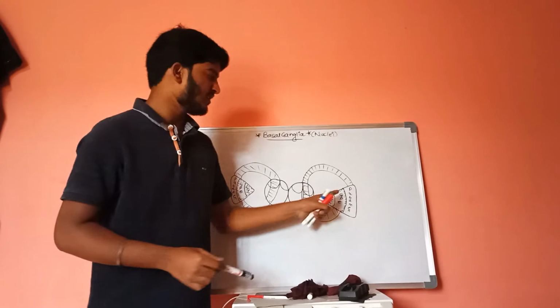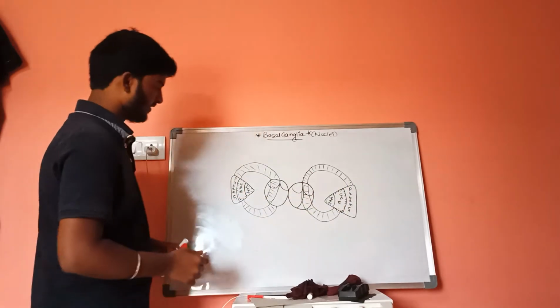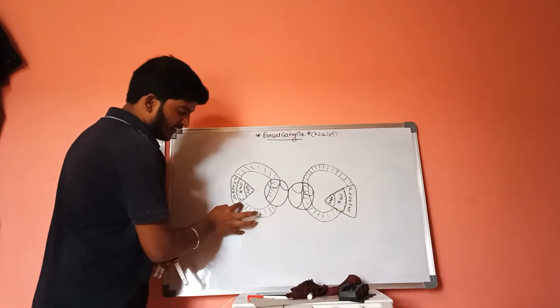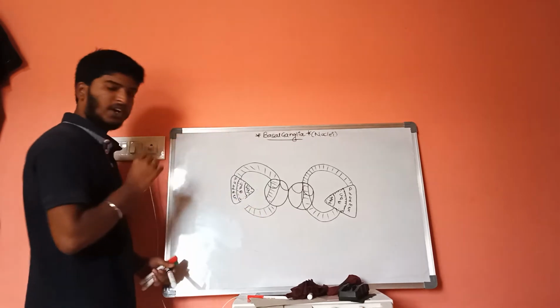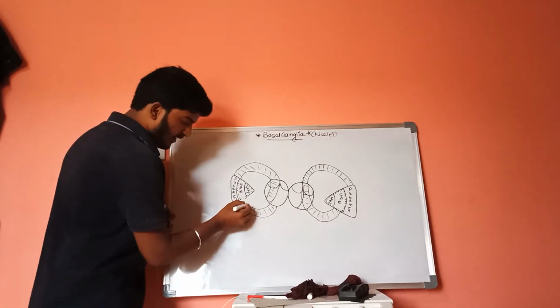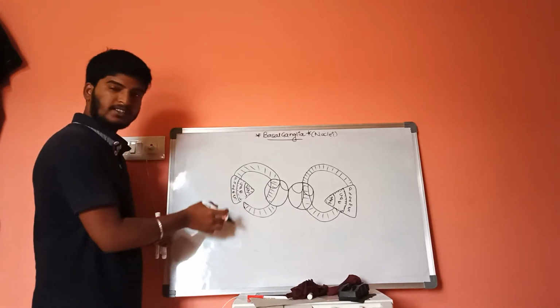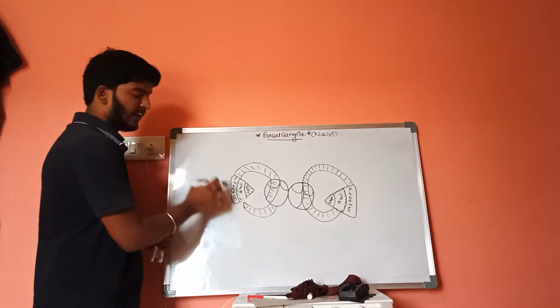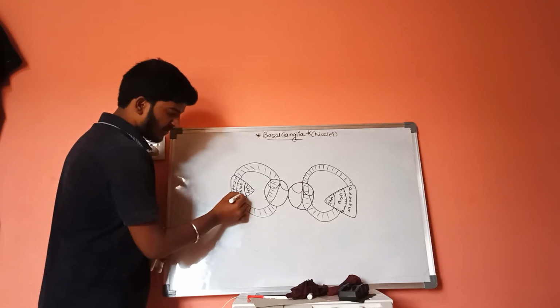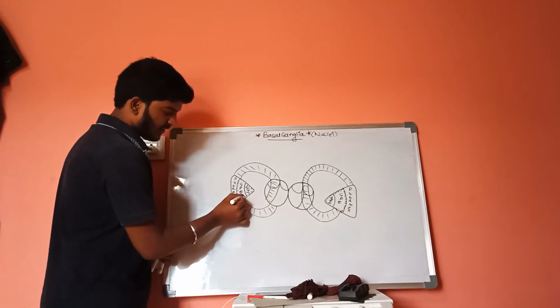One special feature of this caudate nucleus is that the tail of the caudate nucleus extends into the inner side of the lentiform nucleus, where it consists of a special structure.